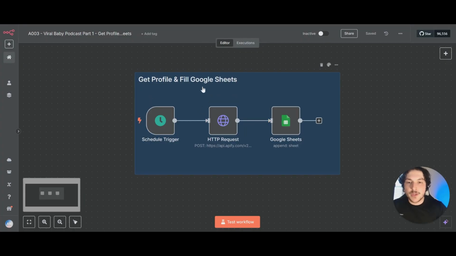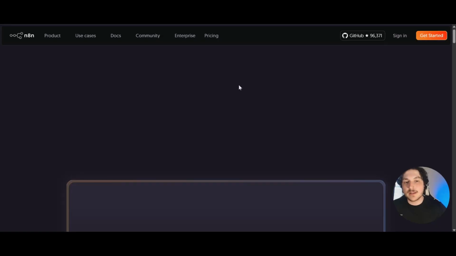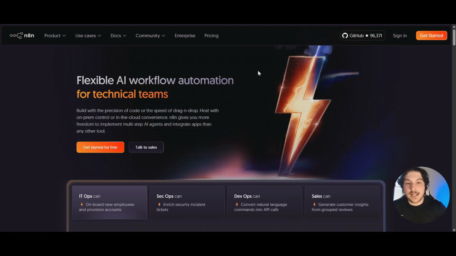And now the tool that we use to create these AI agents and workflows is called n8n. So if you come right over to the community and click this link under resources and tools, it'll take you to their website and you can start a free trial. And n8n is really the best AI automation tool as of right now. It's similar to Make or Zapier if you've heard of them, but n8n is much more powerful and you can do way more within it.